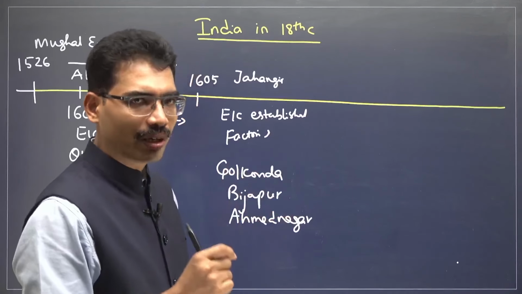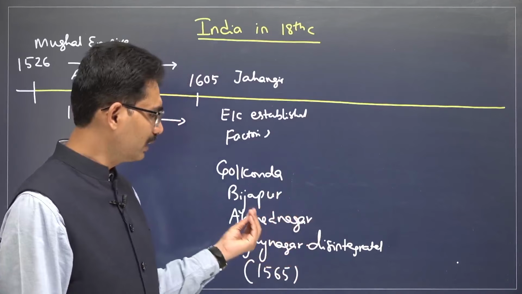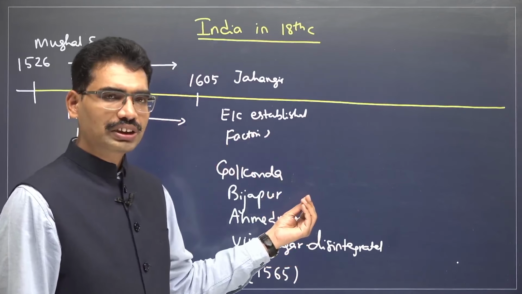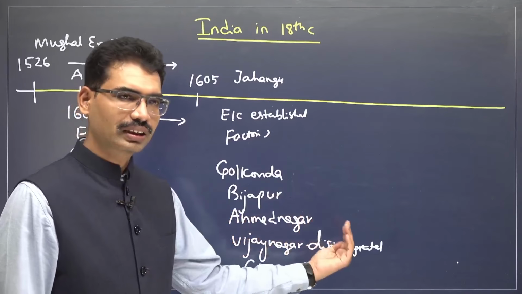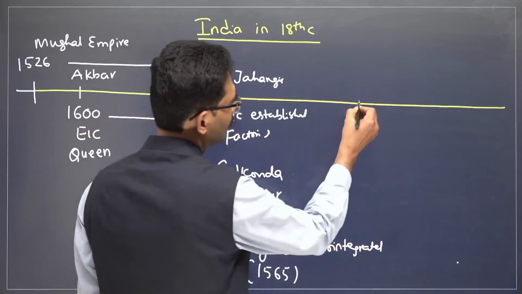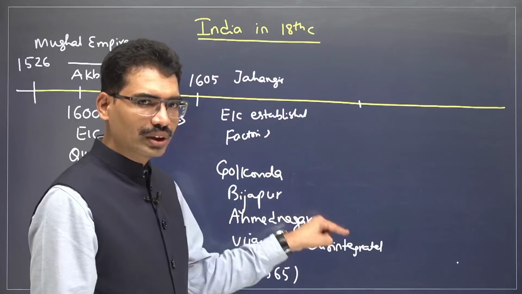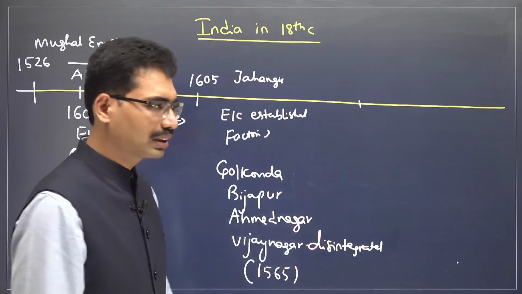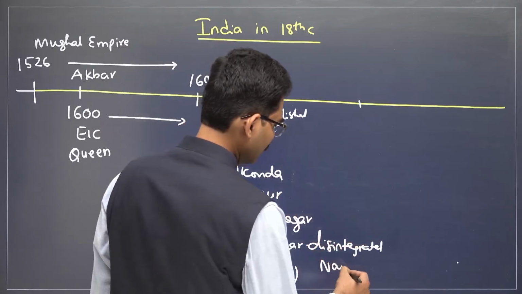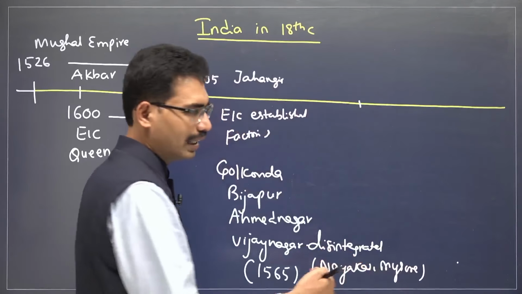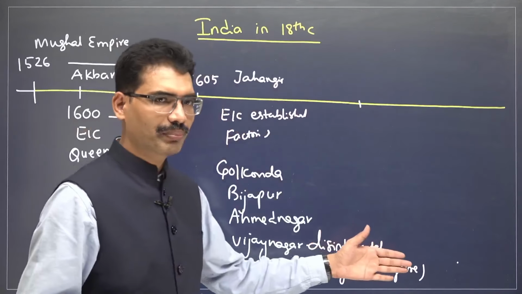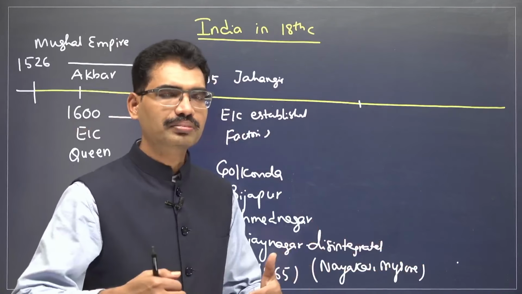There was a battle called the Battle of Tallikot that took place in 1565. With that, Vijayanagara Empire was destroyed by the coalition of the Deccan Sultans, who defeated Vijayanagar. Vijayanagar started declining. On the ruins of the Vijayanagara Empire, some kingdoms like Nayakas and Mysore are emerging, just beginning. They were part of Vijayanagara Empire earlier. Now they are going to become independent kingdoms.